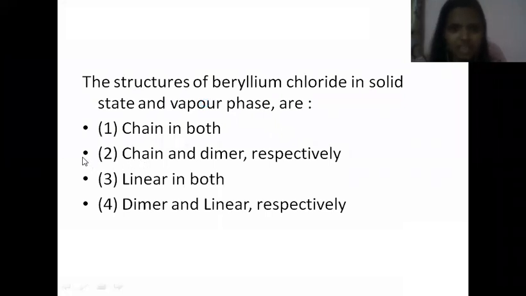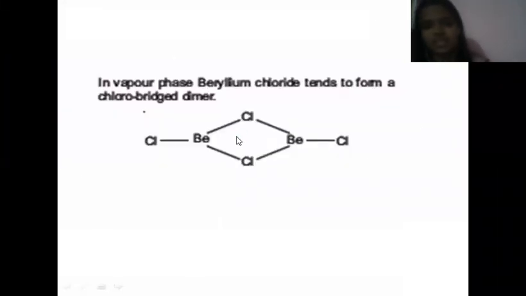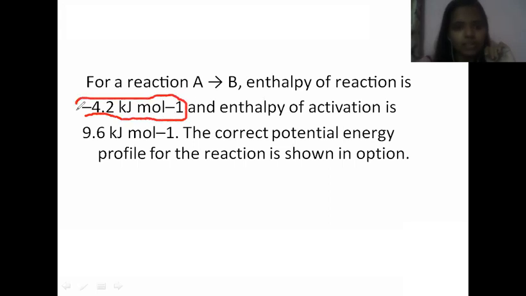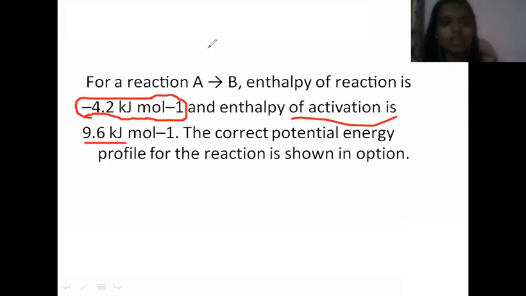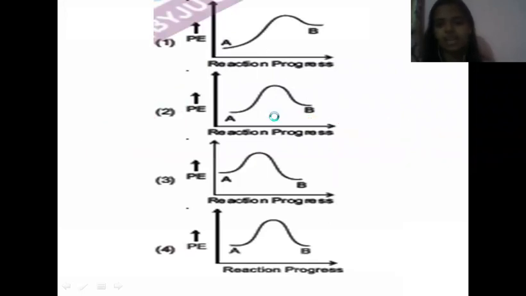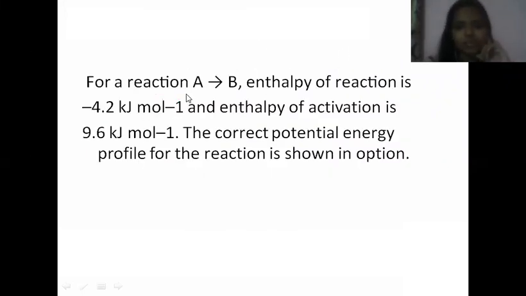So the answer is chain and dimer respectively. Okay, that is the answer. Now, for a reaction A gives B, the enthalpy of reaction is minus 4.2 kilojoule per mole, and the enthalpy of activation is given as 9. Some potential energy curves, that is some graphs, are given. They have asked you the correct graph regarding the details given in this question.